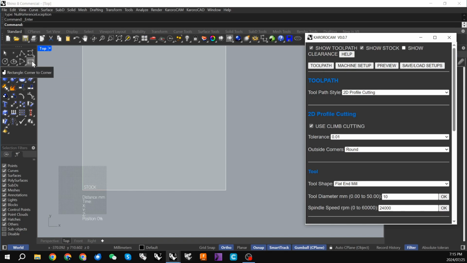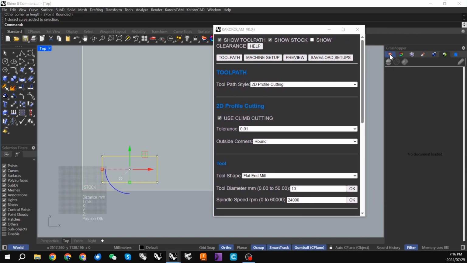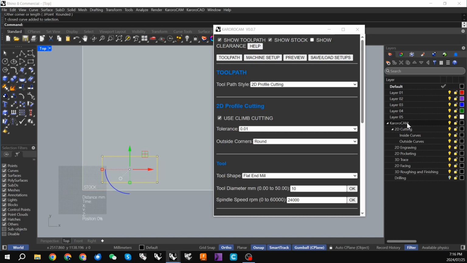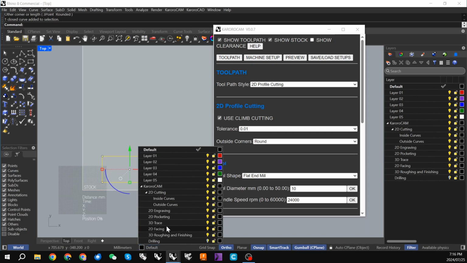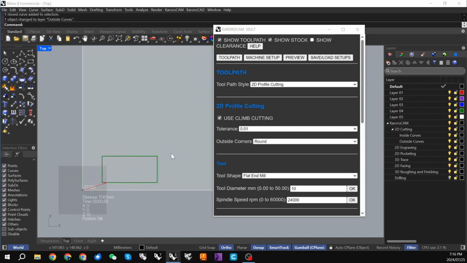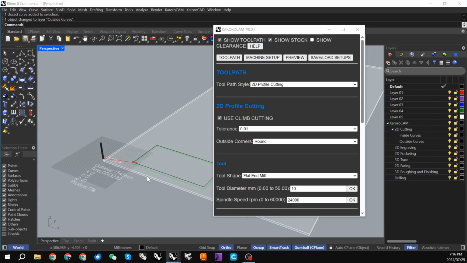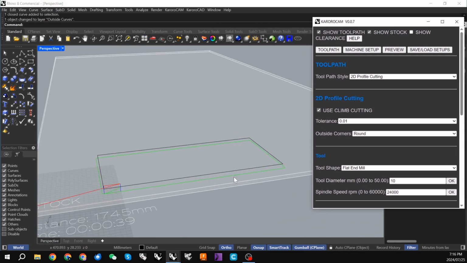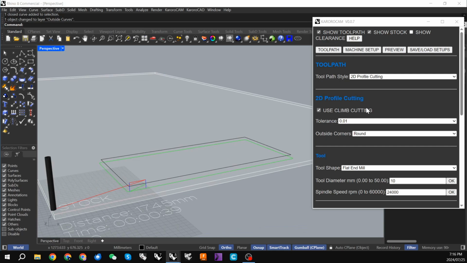So I'm just going to grab a rectangle and put it down on my stock here. And if we look in our layers menu, KaroroCAM has created a number of new layers inside of this document. For a 2D cutting operation, we need closed curves, and if I simply move this rectangle onto the outside curves layer, KaroroCAM will create a toolpath, which is this green line here.